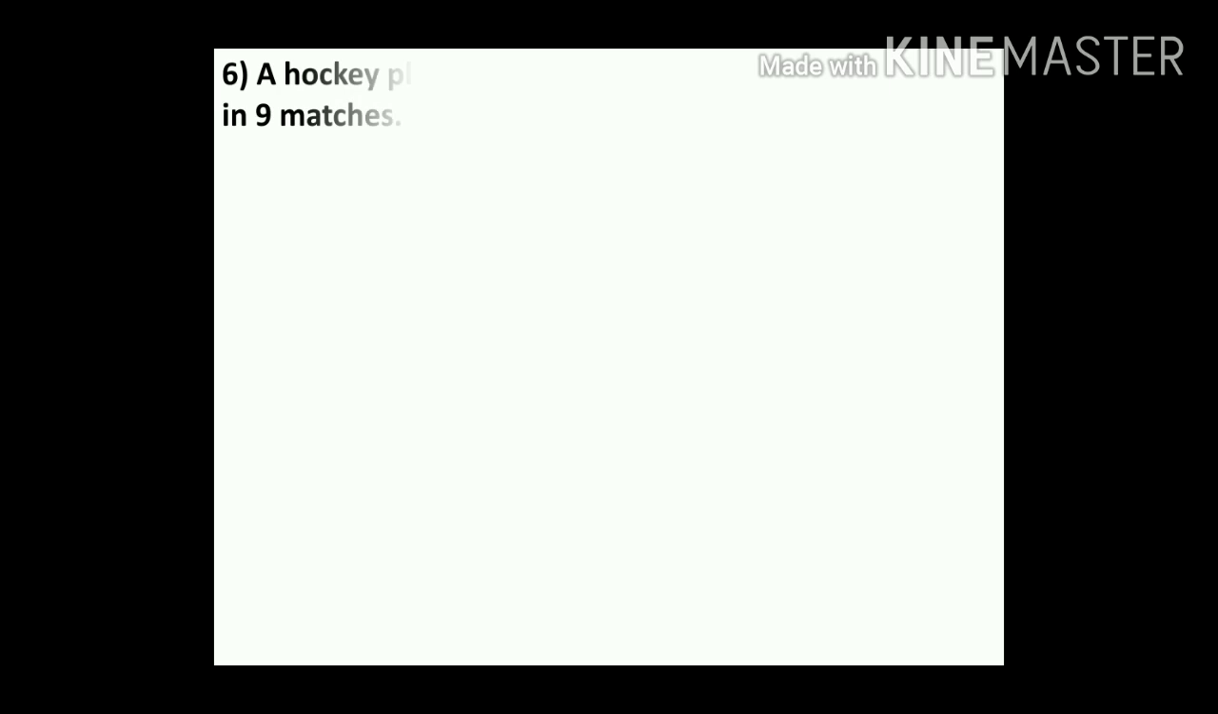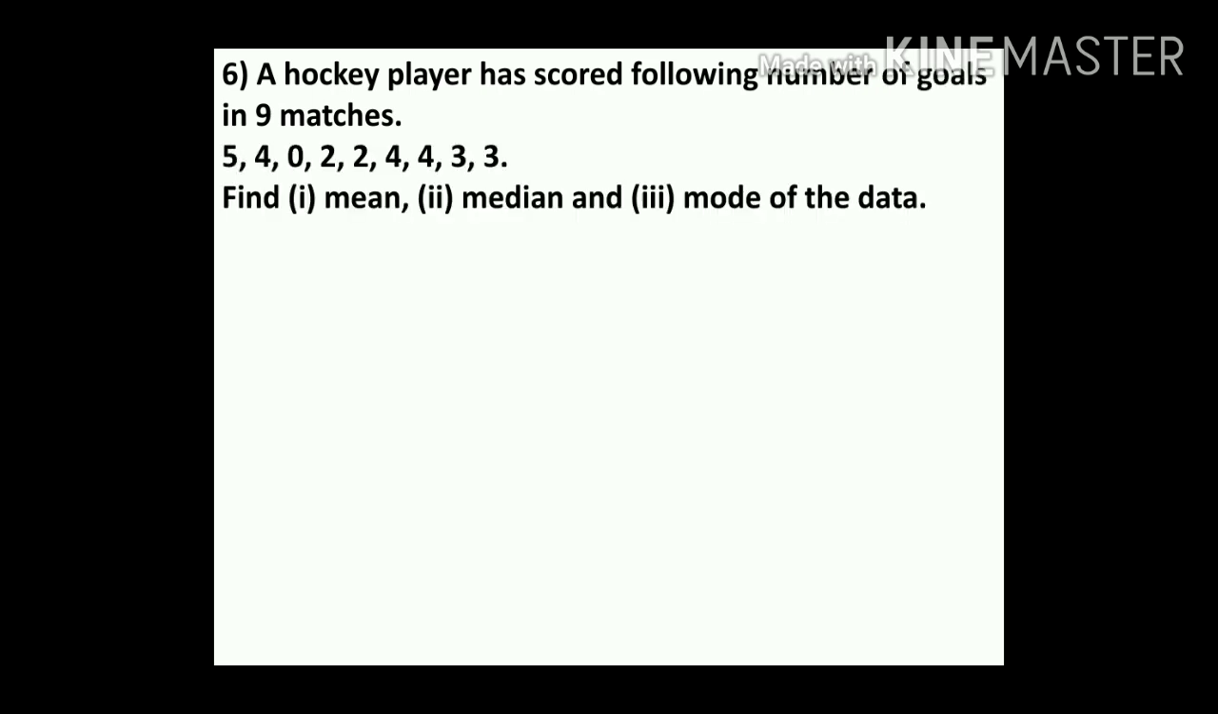Question number 6. A hockey player has scored the following number of goals in 9 matches: 5, 4, 0, 2, 2, 4, 4, 3, 3. Find the mean, median and mode of the data. Here children, in this question we have to find 3 things. First one is mean, then median and mode.